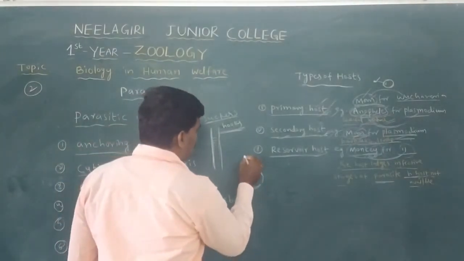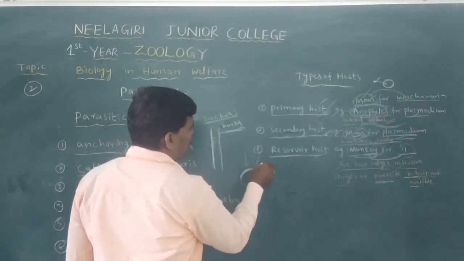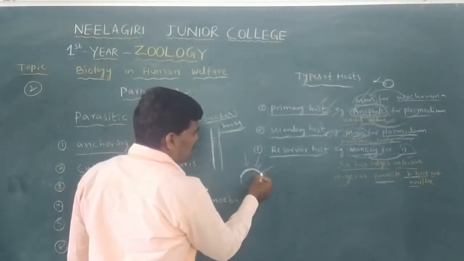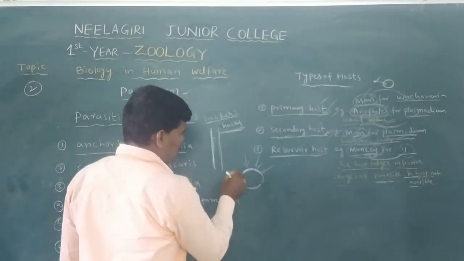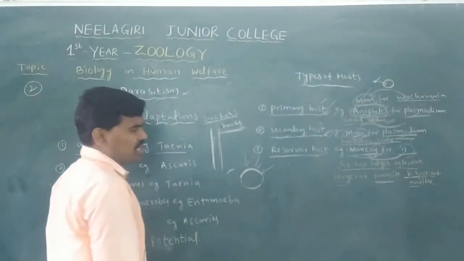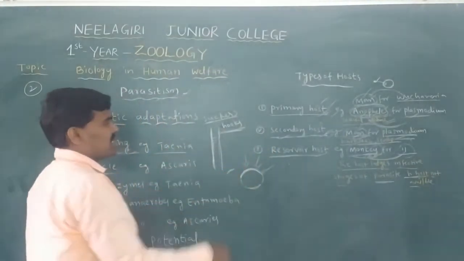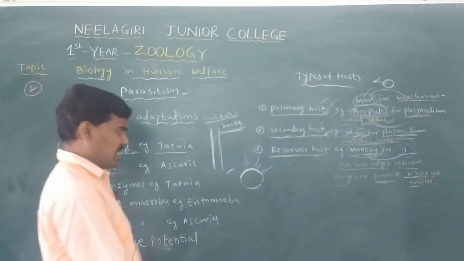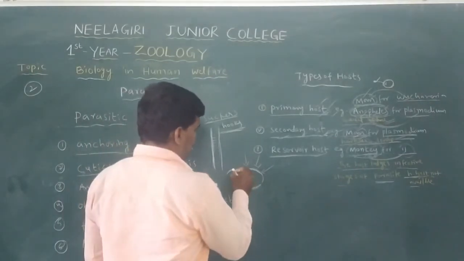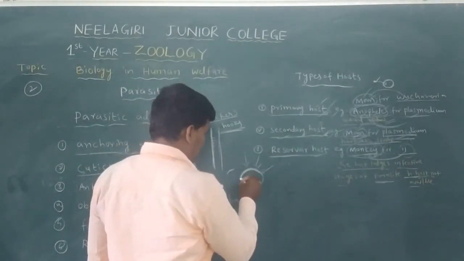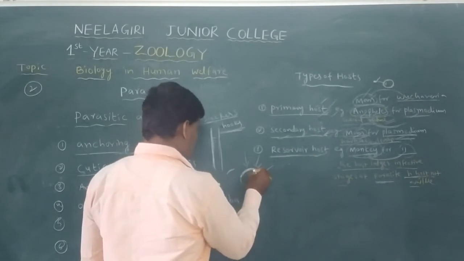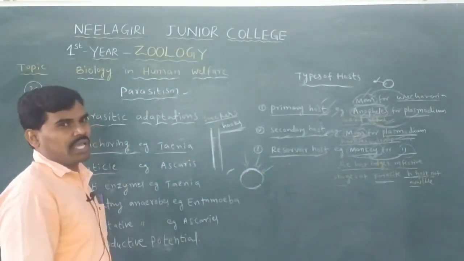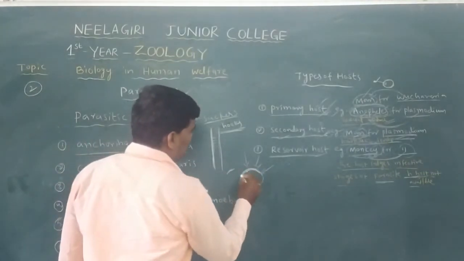Because the host body releases different types of enzymes, and enzymes would dissolve only a thin cuticle or thin layer. Then it would disappear, and the parasites could not live inside the host bodies. But with the adaptation of a thick cuticle layer, the protective layer protects the parasites.